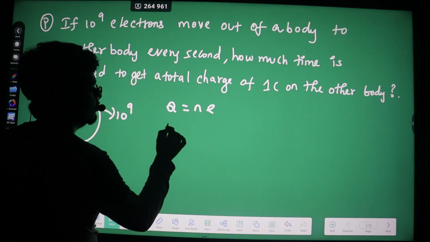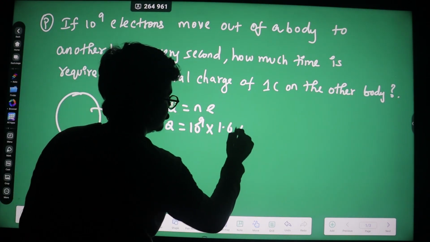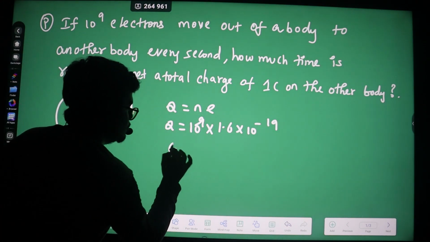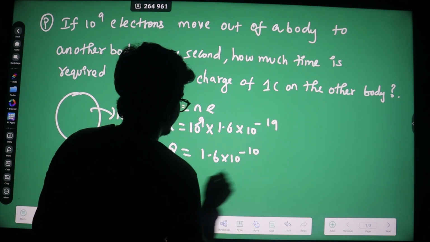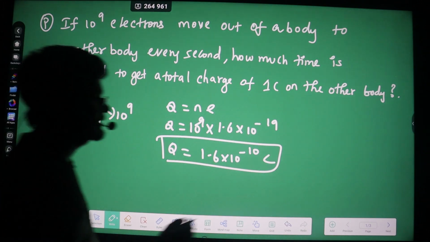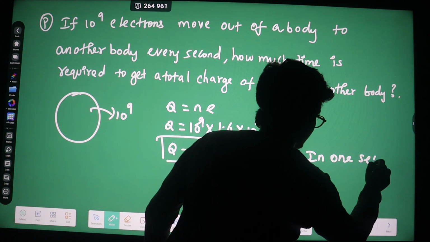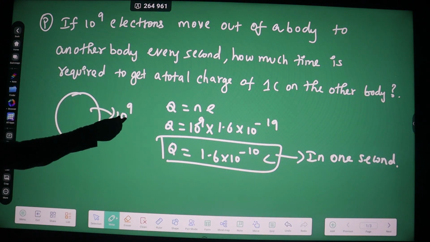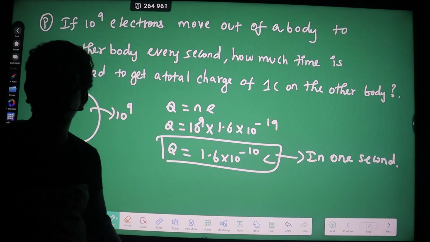Q is equal to N into e, that is 10 to the power 9 into 1.6 into 10 to the power minus 19. Therefore Q is equal to 1.6 into 10 to the power minus 10 coulomb. So in 1 second, as it is losing 10 to the power 9 electrons, it is getting a charge of 1.6 into 10 to the power minus 10 coulomb.